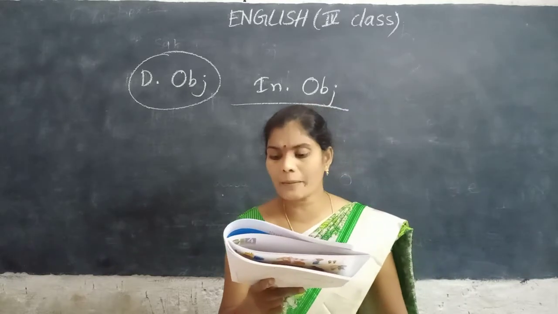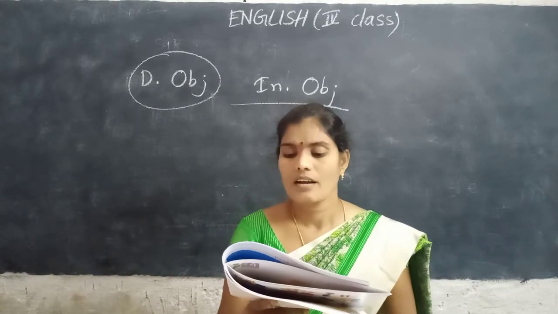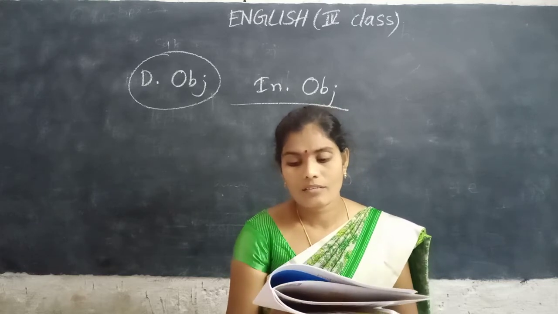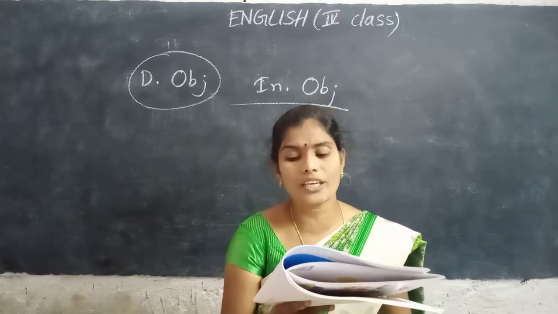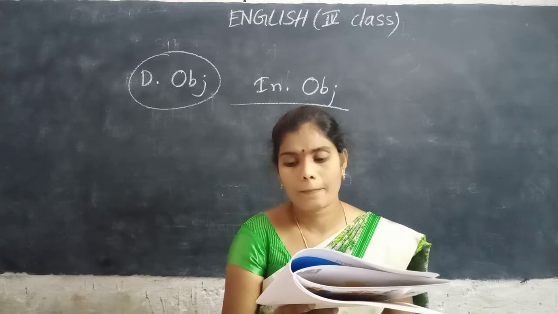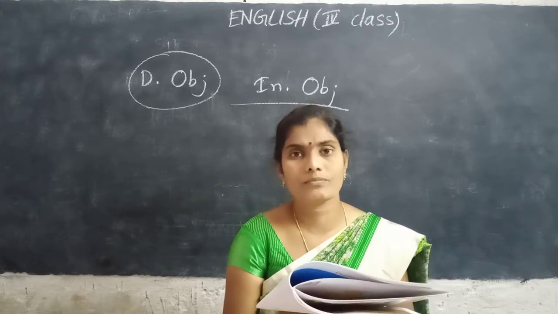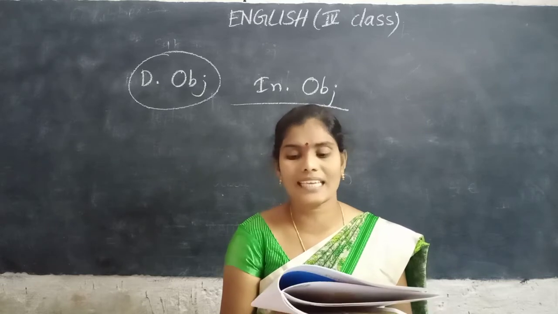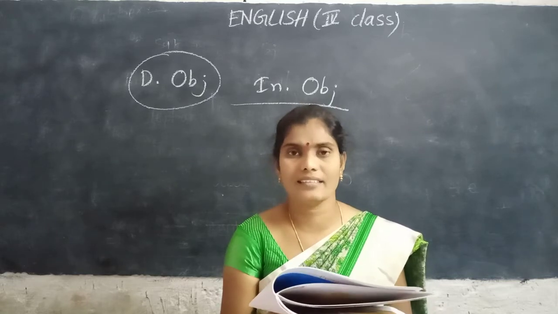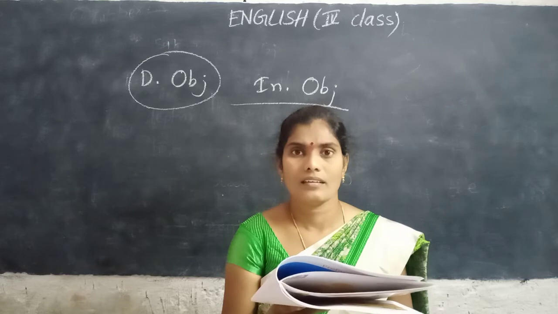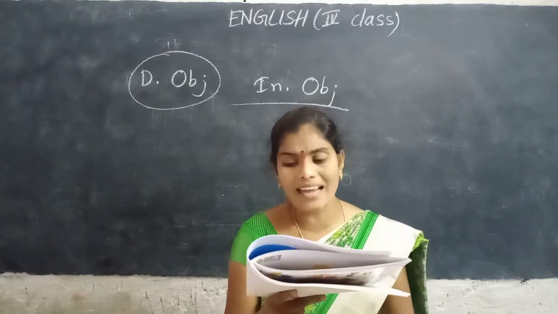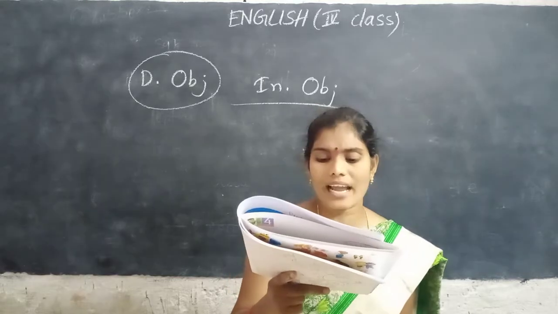They searched for him in the park. Whom did they search for? Him, H-I-M, him. Circle him, and underline park.